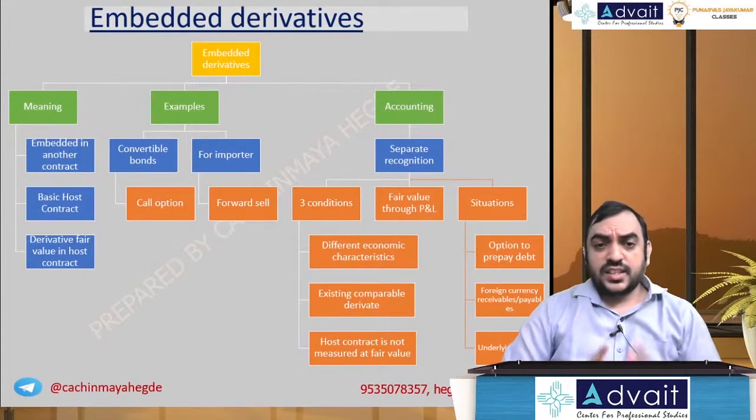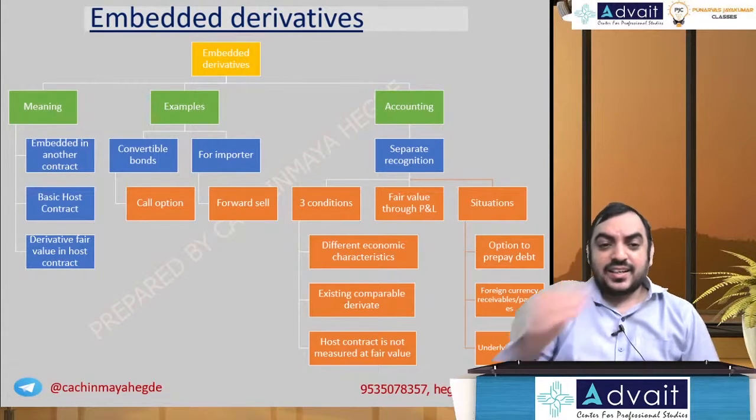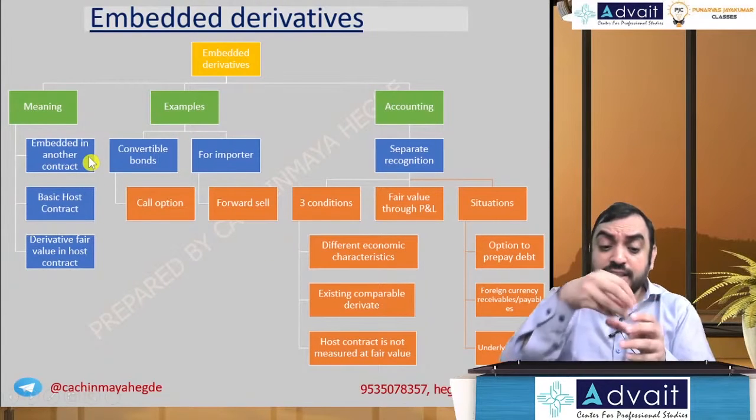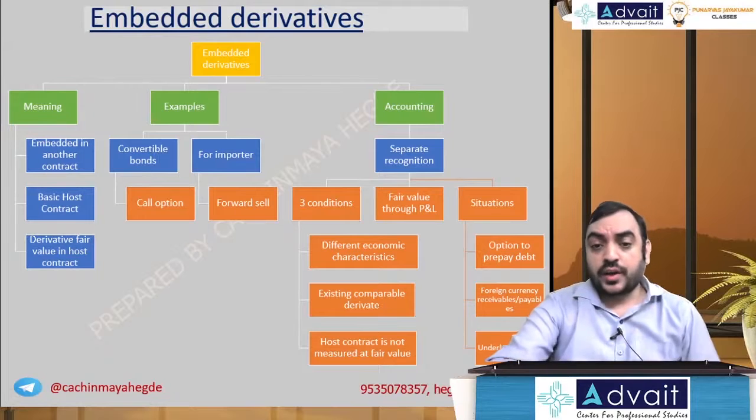Okay, this is the broad meaning of it, the chart. It is embedded in another contract, that is, a derivative implicit in another contract called the host contract.